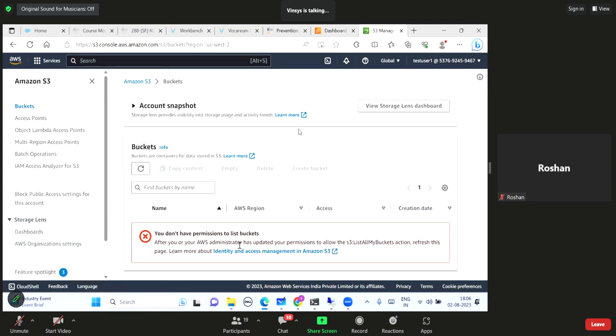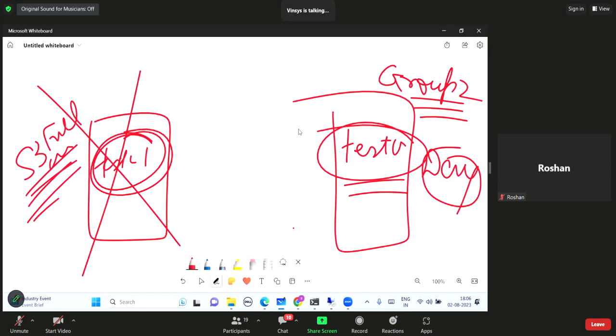Now Lucky, can you tell me what is happening? Come on. So according to you, overriding, ma'am. Okay, now see what is happening in simple words. S3 service was explicitly denied, right? So that's why he is not getting access to S3.